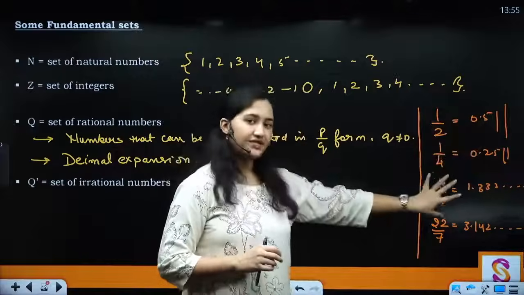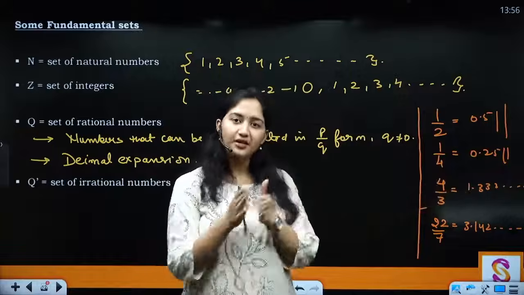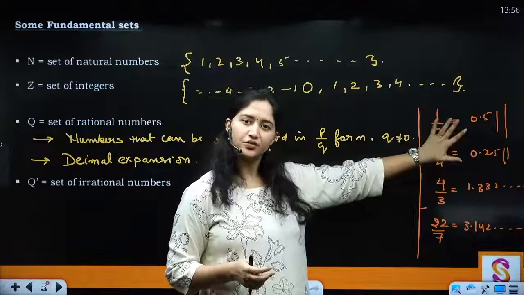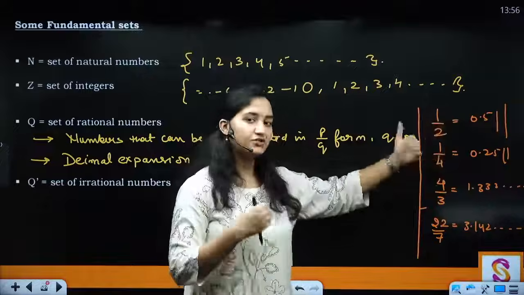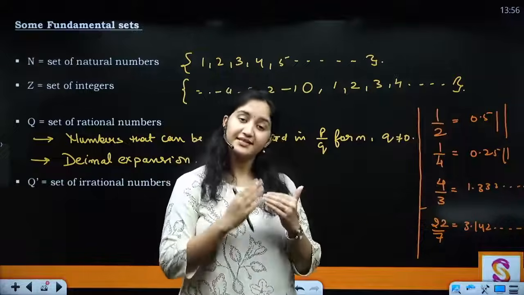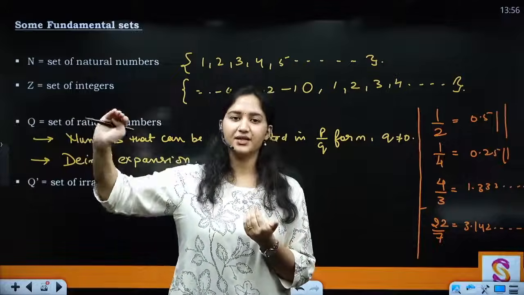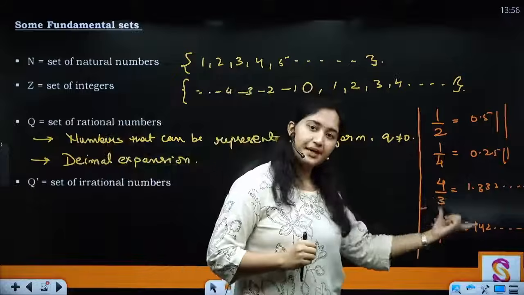But if there is a decimal expansion which is non-terminating, meaning it is not stopping, next category is what? If it terminates, then it is a rational number. But if it is not terminating but it tends to repeat, your decimal expansion starts repeating completely, then what do you say? Even then you put it in the category of rational numbers.